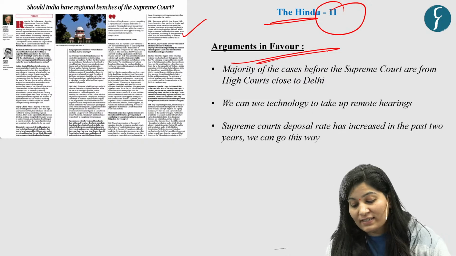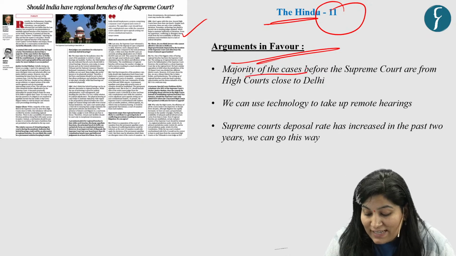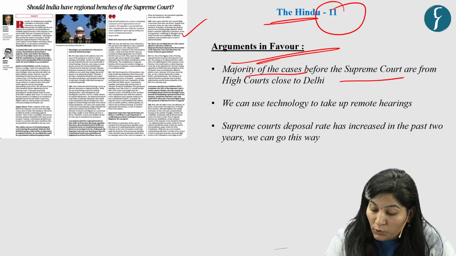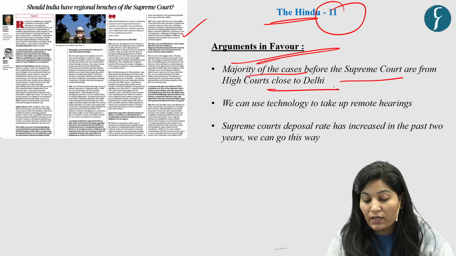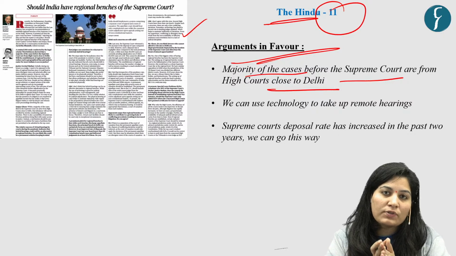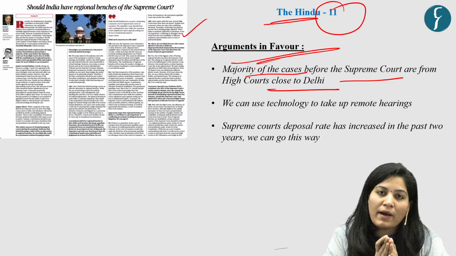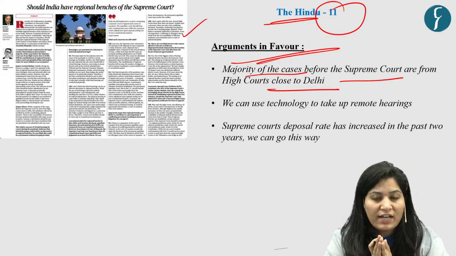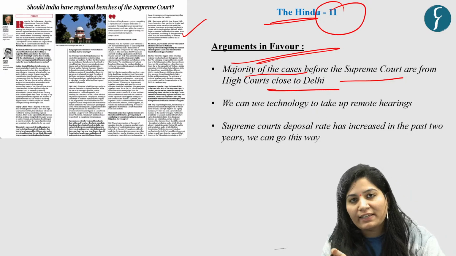The first argument is that the majority of the cases before the Supreme Court are from high courts close to Delhi. The majority of the cases coming to the Supreme Court come from High Courts which are geographically closer to Delhi.